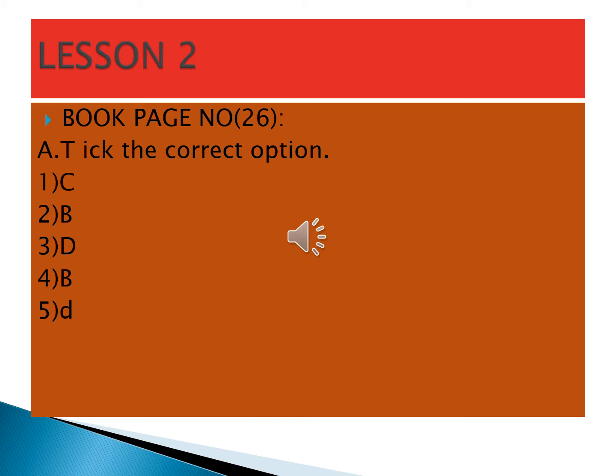The next question. Which one of the following statements is not a characteristic of a mixture? Four answers are given. They have variable composition.